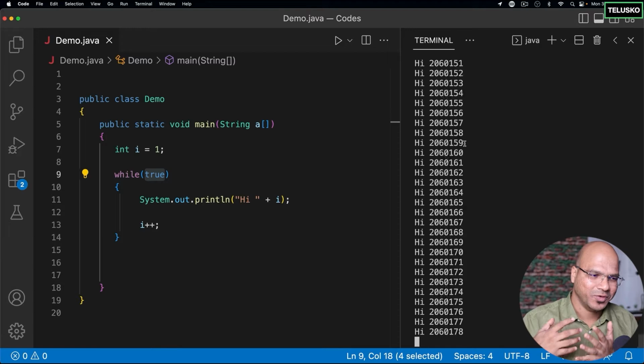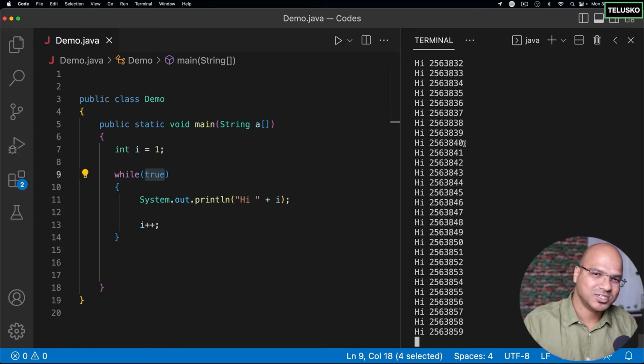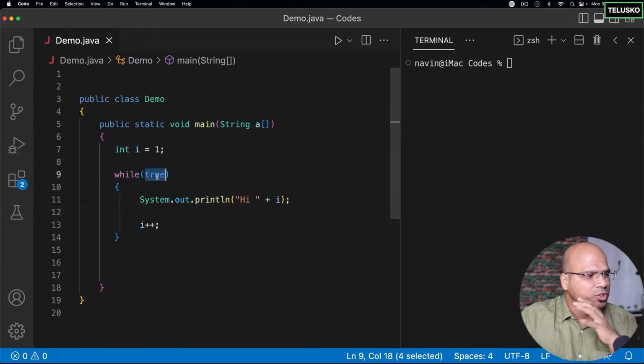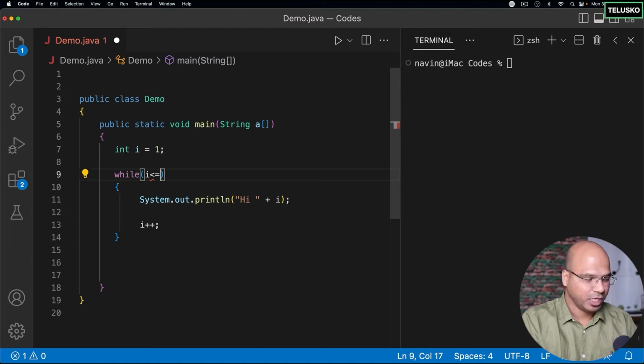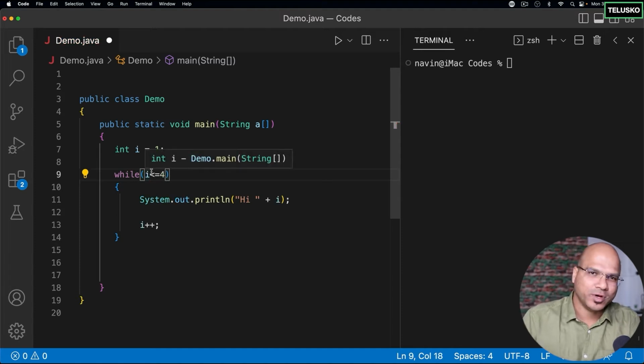And let me know when you try on your machine how fast it is. So what I want to do is stop this somewhere, so we have to apply a condition. How do I stop it? We have to say if i is less than or equal to 4. So what it will do is check for the condition.